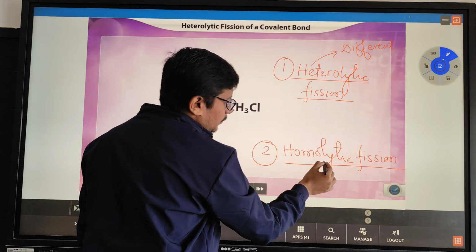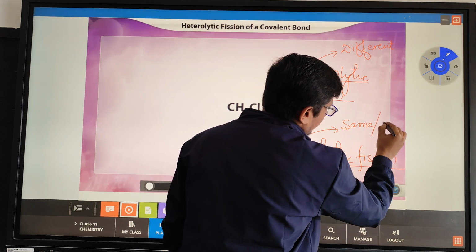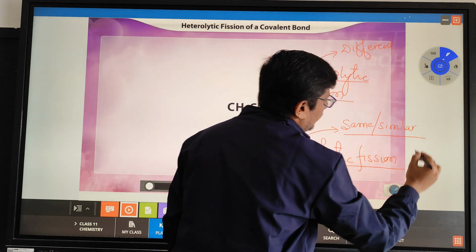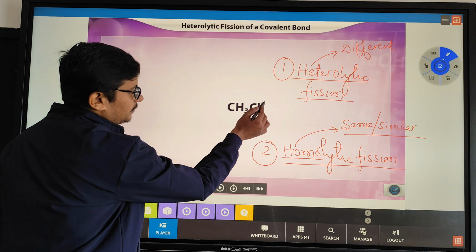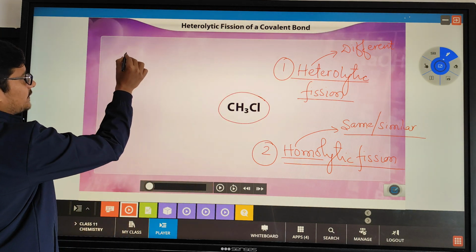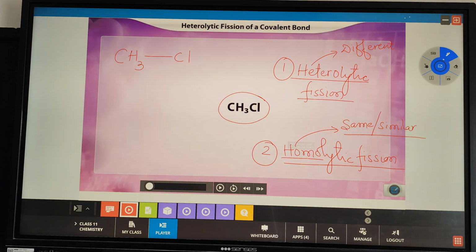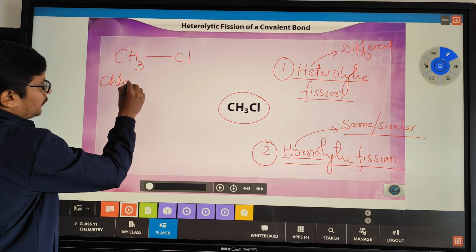And what does the word homo mean? Same or similar. So what will be different or what will be similar among the following? Do you have any idea? See, we are having a compound that is CH3Cl. Do you know what the name of this particular compound CH3Cl is? Any idea? What will be its name? Methyl chloride. Or can we say it has the name chloromethane?